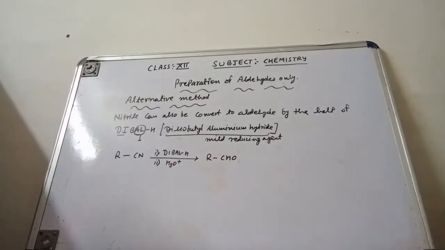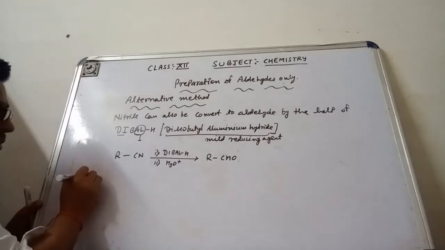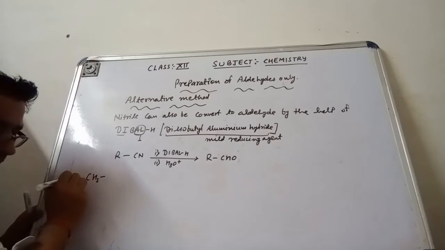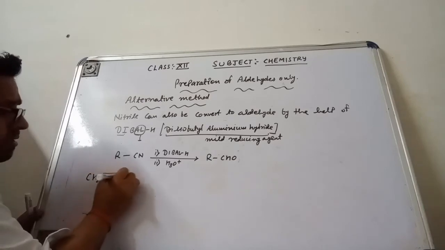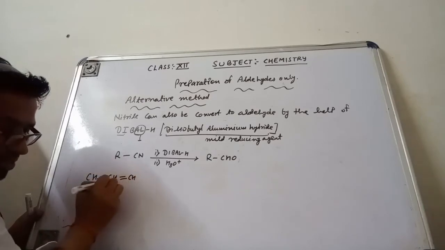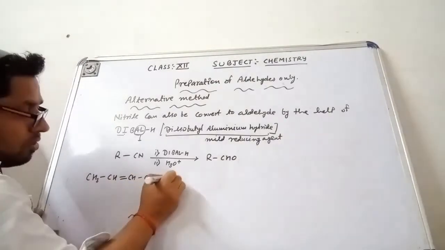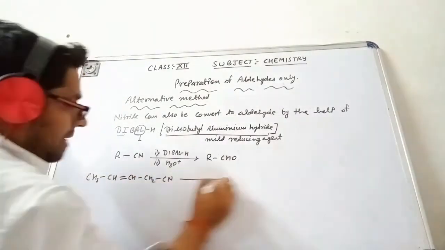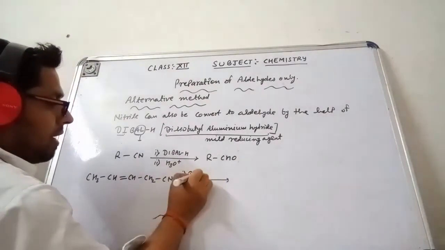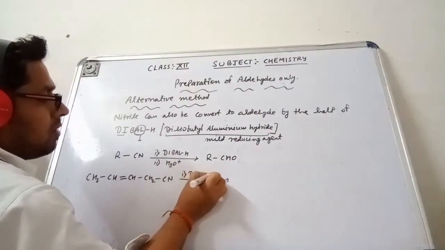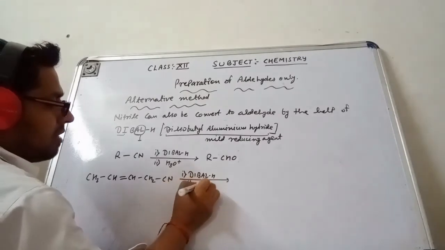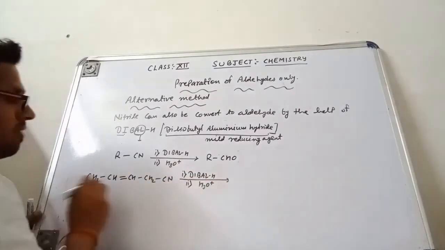If you want an example, I can discuss a very simple one with you. Suppose I am having here CH3 single bond CH double bond CH single bond CH2 single bond CN, and the first part of the reaction is DIBAL-H and the second part is H3O+.